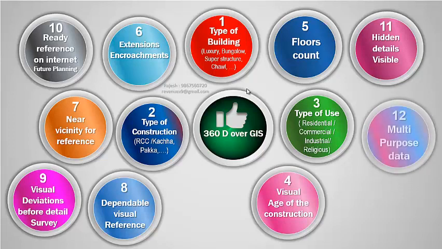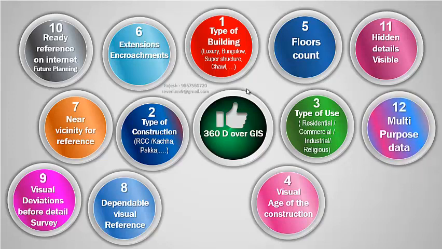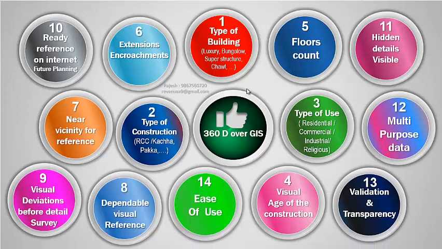This multipurpose data can be utilized by multiple government disciplines as reference data. This visual data can be used for cross-validation of surveyed data. This is very simple, transparent, dependable, and readily available data that can be distributed through a cloud-based solution.